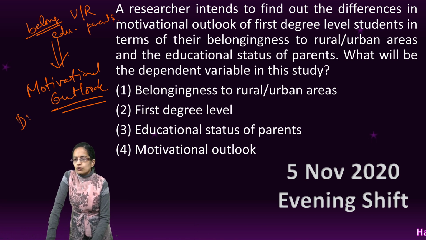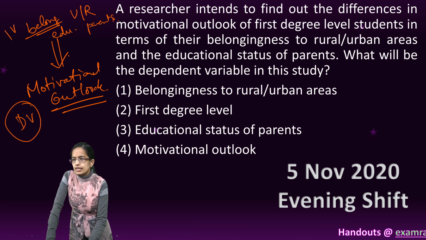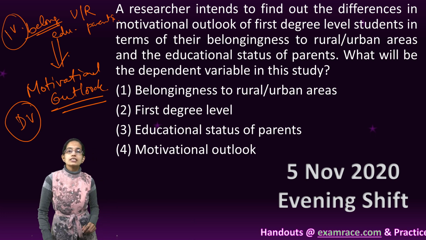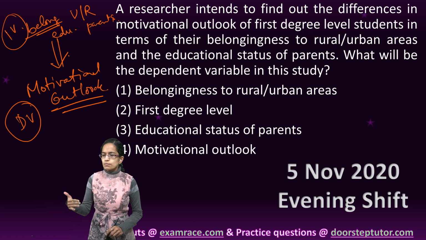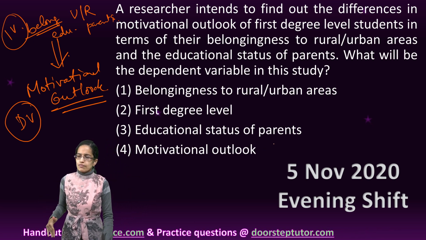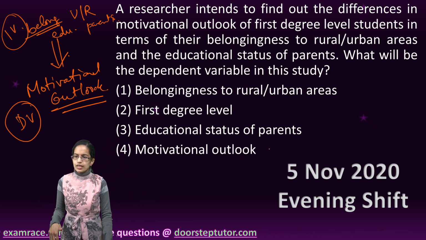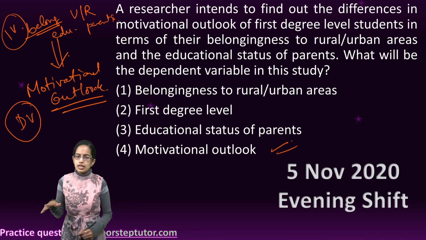So motivational outlook is the dependent variable which is dependent on these two variables, the belongingness and the education of the parents, which are the independent variables. So here the dependent variable would be what? The dependent variable would be the motivational outlook.